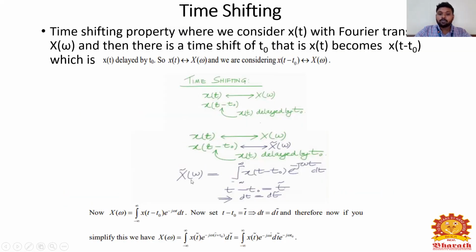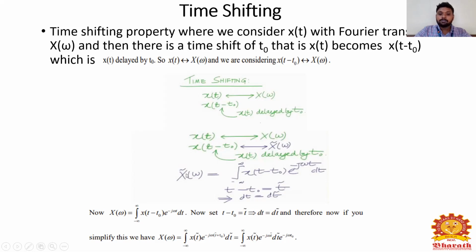The formula for X of omega is the integral from minus infinity to infinity of x of t into e power minus j omega t into dt.